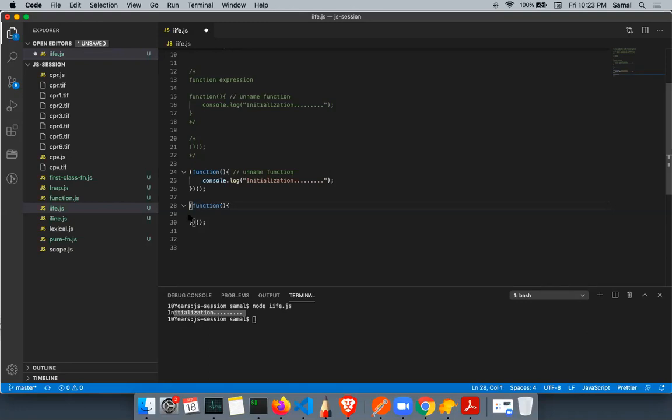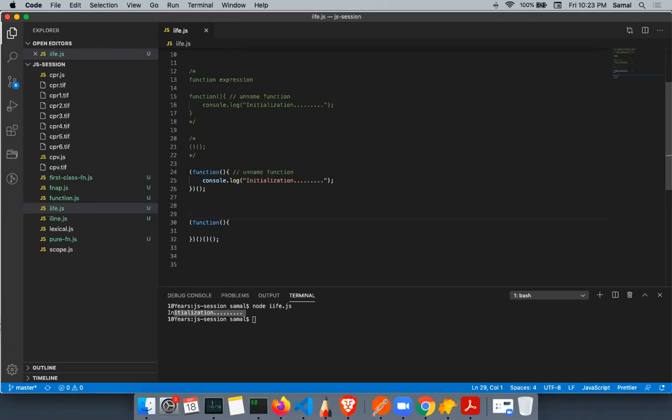Otherwise, what will happen if I define an IIFE here again and I don't write a semicolon? What will really happen in JavaScript? A semicolon does not have much value, but if you are calling a function, it will literally take something like this. So what is really happening here? Remember, function returning function returning function.